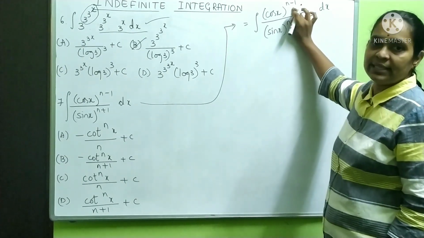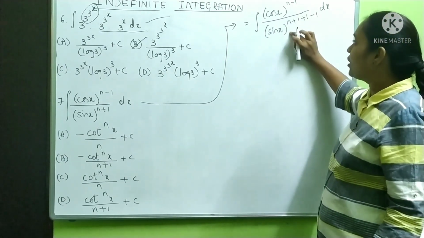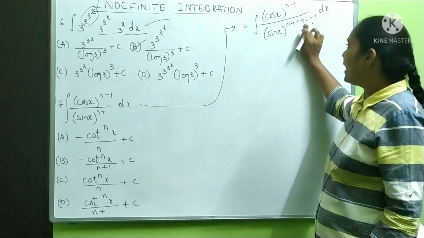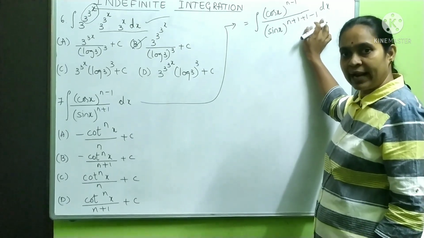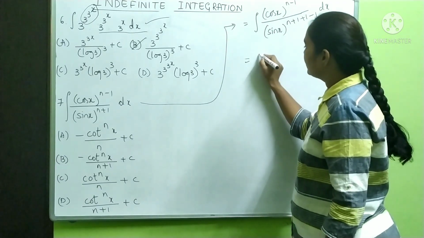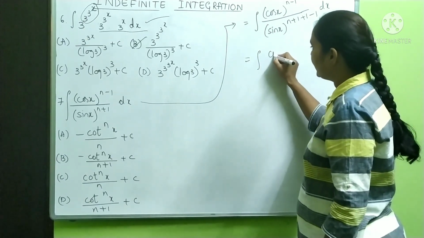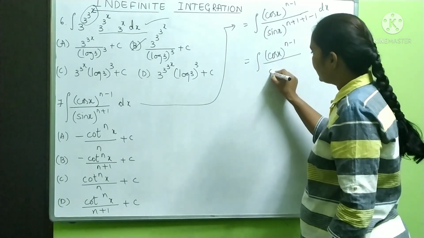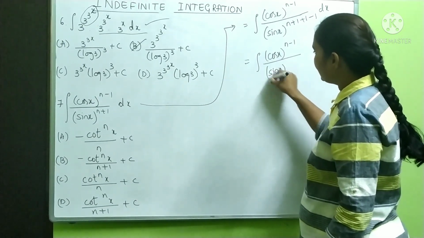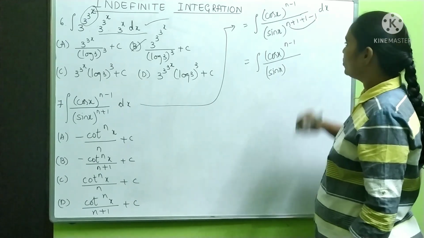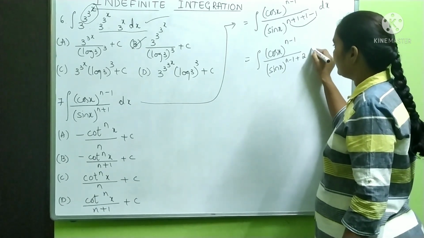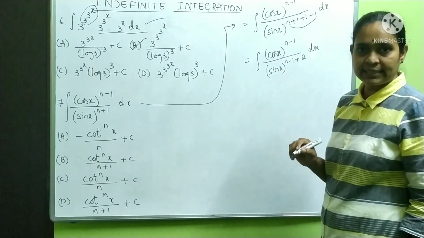Here n minus 1 is there, no? I want here also n minus 1. So what I have to do? I have to add 1 and I have to subtract 1. So it will become like this. So it is cos x whole to the power n minus 1 divided by sin x whole to the power, these two I will make n minus 1. 1 plus 1 is nothing but plus 2 into dx.